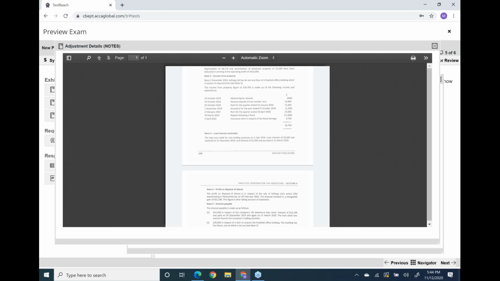Rent for the quarter ended 31st January 2020. Yes, these 3 months. Quarter means 3 months, and the quarter which is ending on 31st January means it is starting in November. So November, December, January, the 3 months fall in your accounting period. And yes, you have provided service in these 3 months. So yes, this is absolutely correct. This 15,600 is absolutely correct, no doubt. Now next, what is it written?